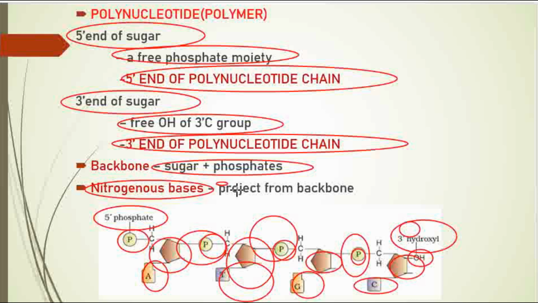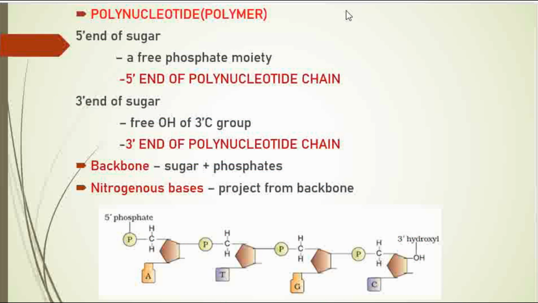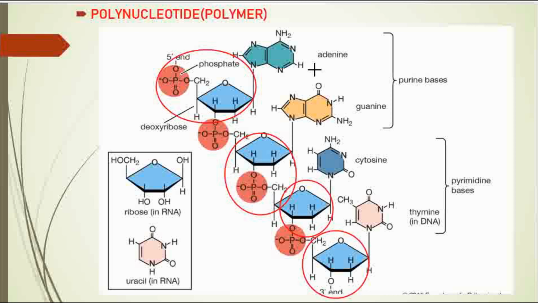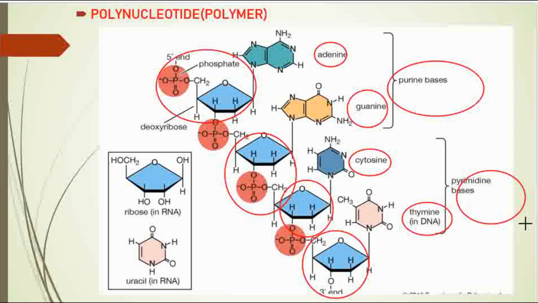The nitrogenous bases project from the backbone. So they are projected outwards; you can see the bases get projected out. Next, in the same picture, many nucleotides are getting this phosphodiester bond, so a polynucleotide chain is formed. Here the bases project out as I already mentioned. These are the purine and pyrimidine bases. In case of RNA you will see the uracil base here.